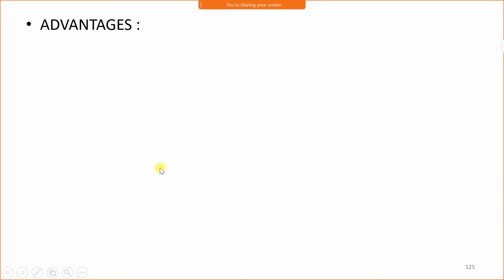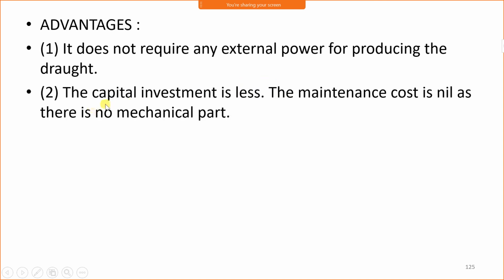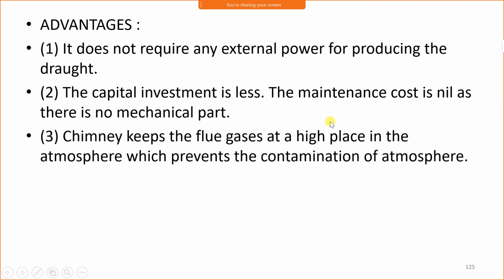Now advantages of natural draught: it does not require any external power for producing the draught. Only temperature difference, pressure difference or density difference produces a draught. The capital investment is less. The maintenance cost is nil, as there is no mechanical part, there are no steam nozzles or fans. Therefore no maintenance and no investment.